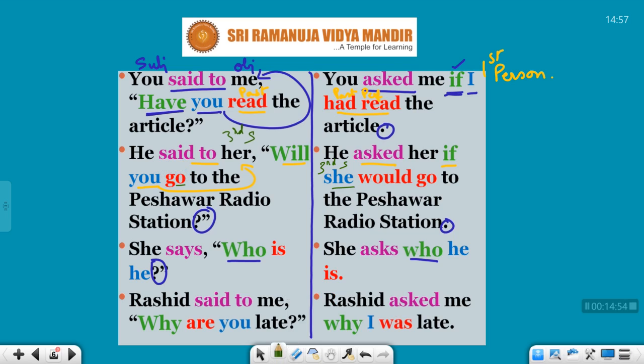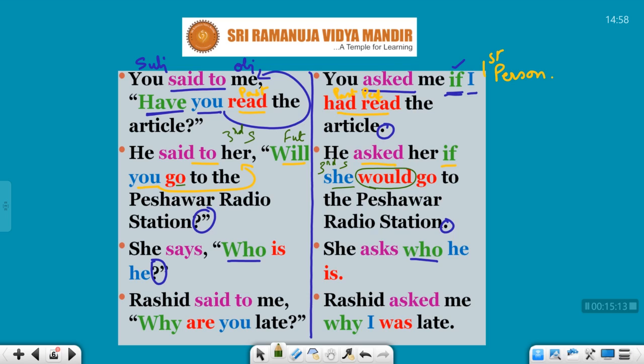So here you can see will. Will is future tense. So will is changed into would. I have told you the rule. So he said to her, will you go to the Peshawar railway station? He asked her if she would go to the Peshawar railway station.